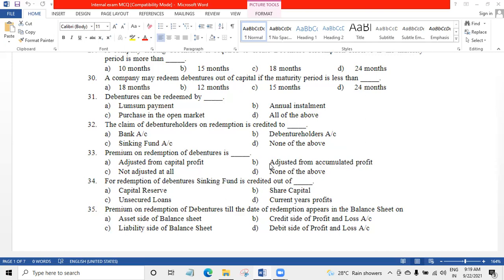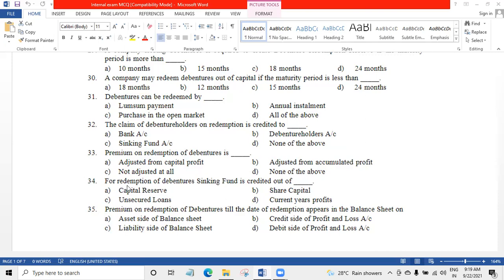If you don't have P&L, you have general reserve, you will adjust the premium which you have to pay on redemption from general reserve, P&L, or you can adjust from security premium itself. So adjustment from accumulated profit is the right answer.